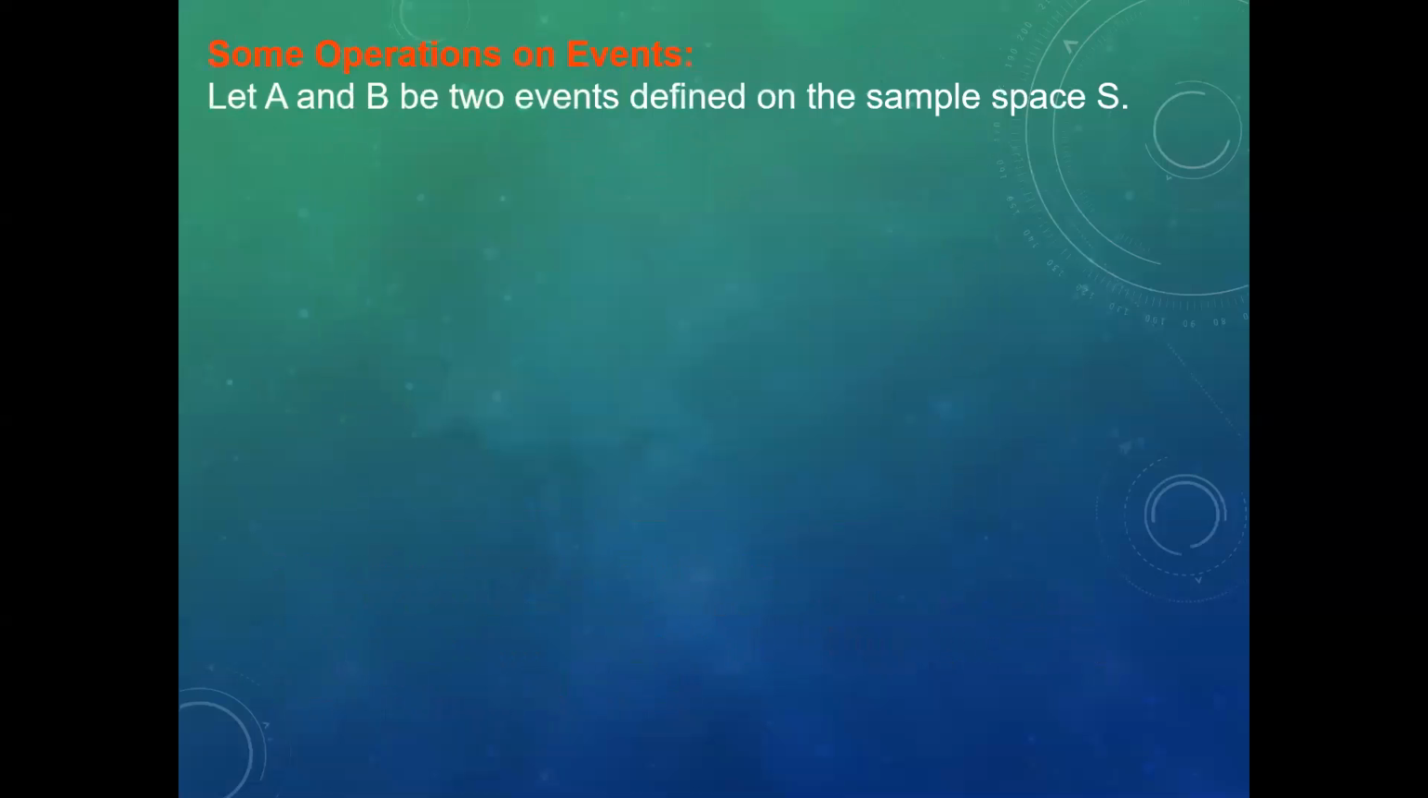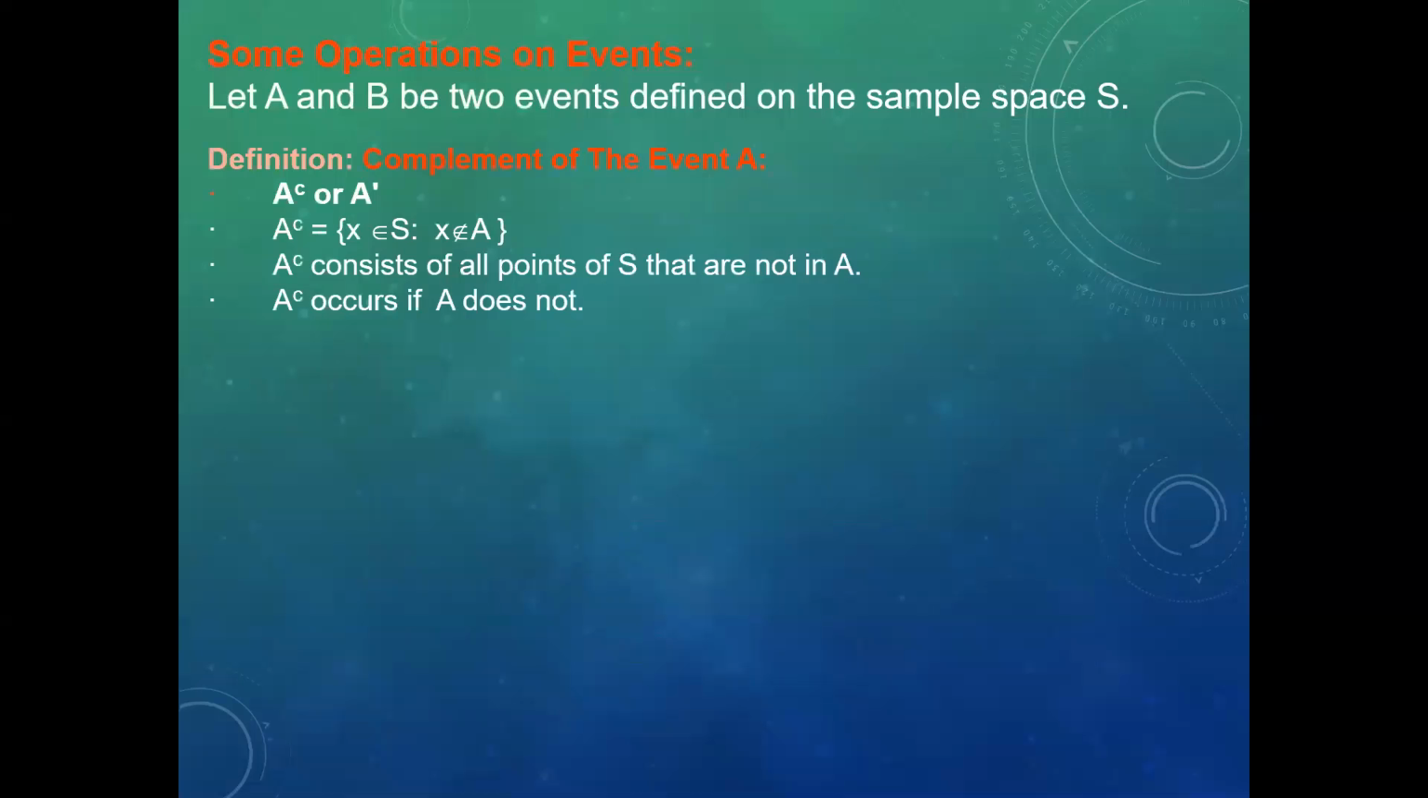Some operations on events. Let A and B be two events defined on the sample space S. Definition. Complement of an event A, written A complement or A prime. A complement is equal to {x belongs to S such that x does not belong to A}. A complement consists of all points of S that are not in A. A complement occurs if A does not.